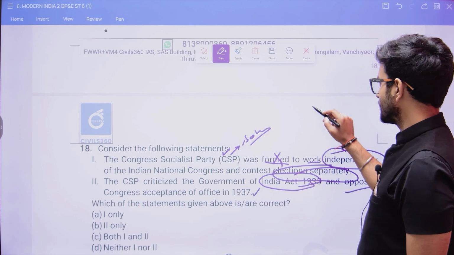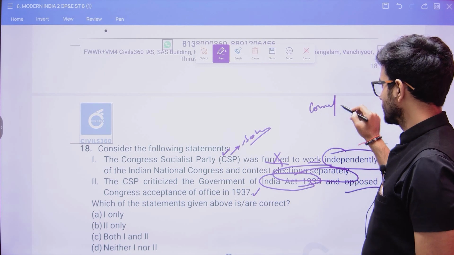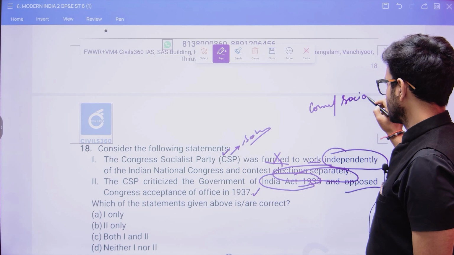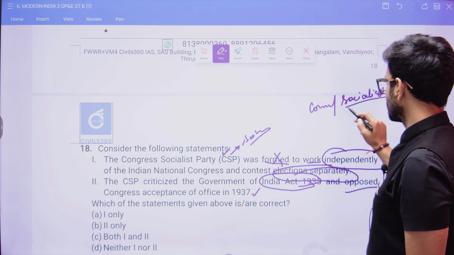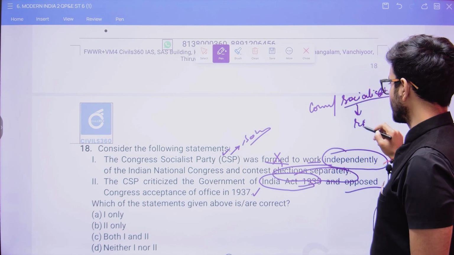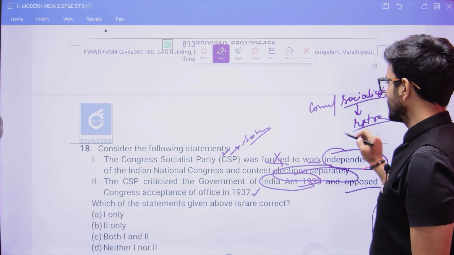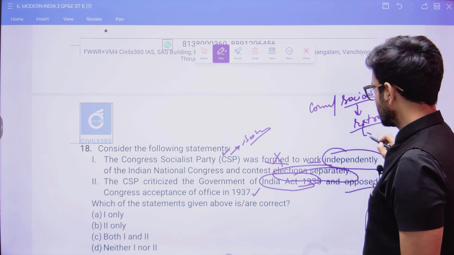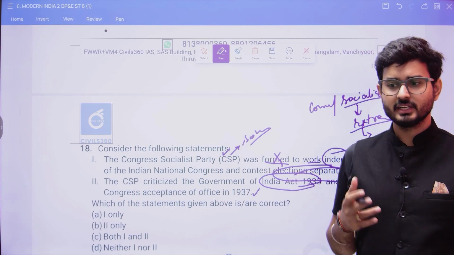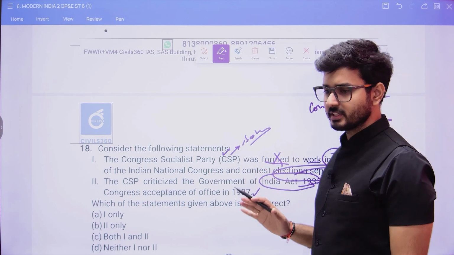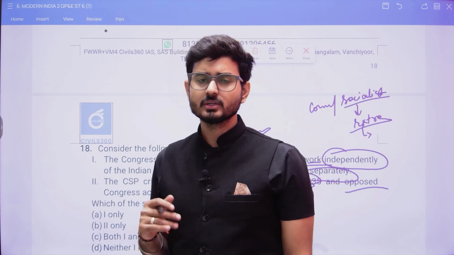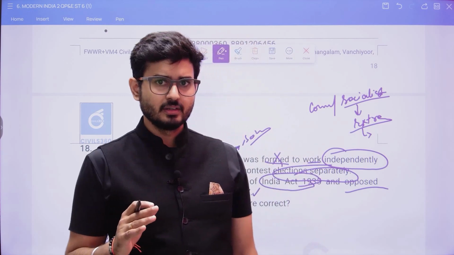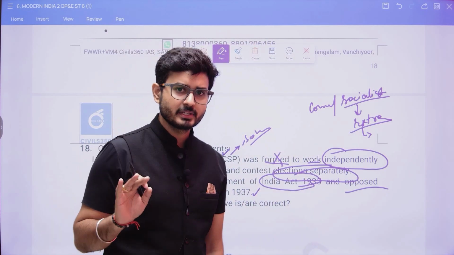Why? Because the communists and the socialists were somewhat extreme people, the extreme non-violent people. They always thought of staying against the Britishers. They did not want to stand with the Britishers and support them at any level. So they were generally against the Britishers.